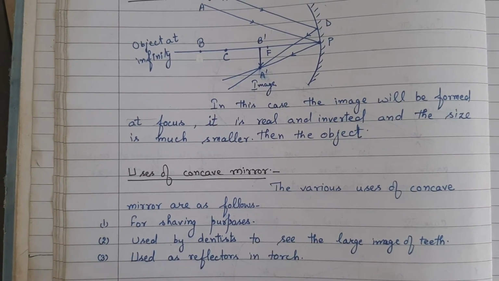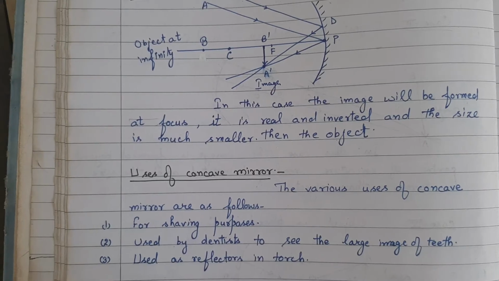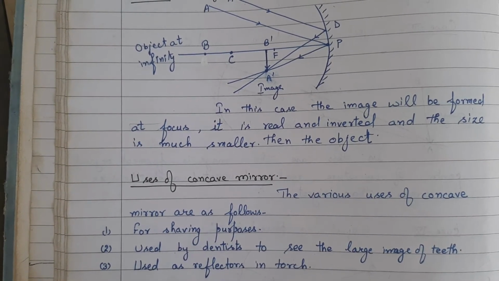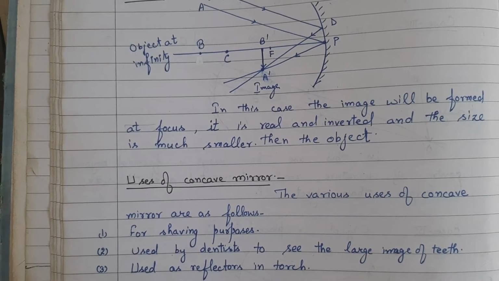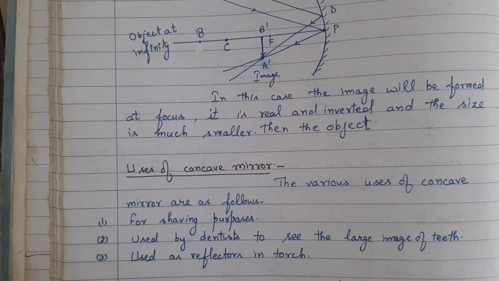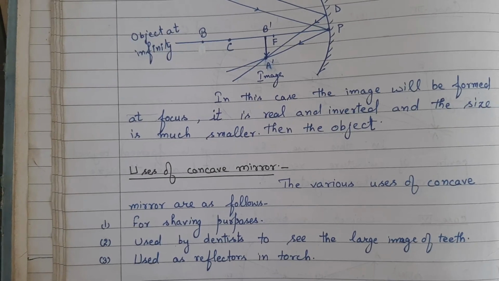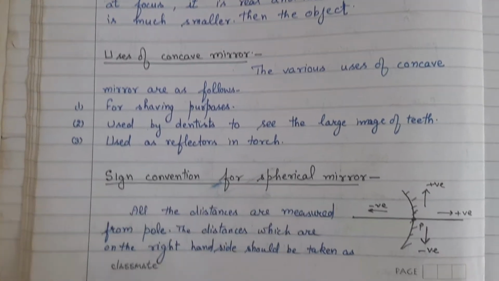Uses of concave mirror. The various uses of concave mirror are as follows. Number 1, for shaving purpose. Number 2, used by dentists to see the large image of teeth. Number 3, used as reflector in torch.